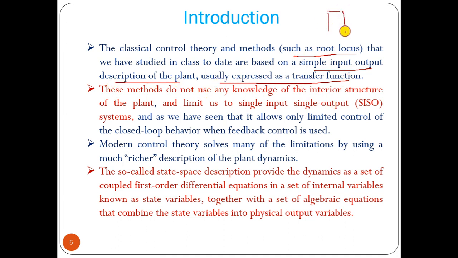That means we only know the input, output and transfer function, then we can analyze the system. It is all applicable for SISO type systems, especially single input single output, or we can apply it to multiple input single output systems also. But we cannot apply this method if we have a multiple input multiple output system.